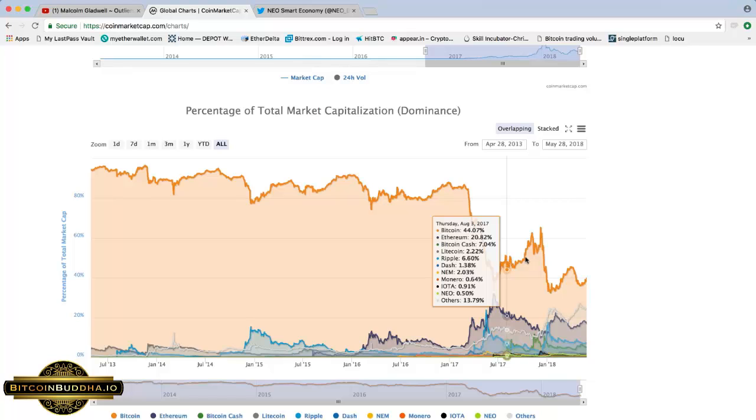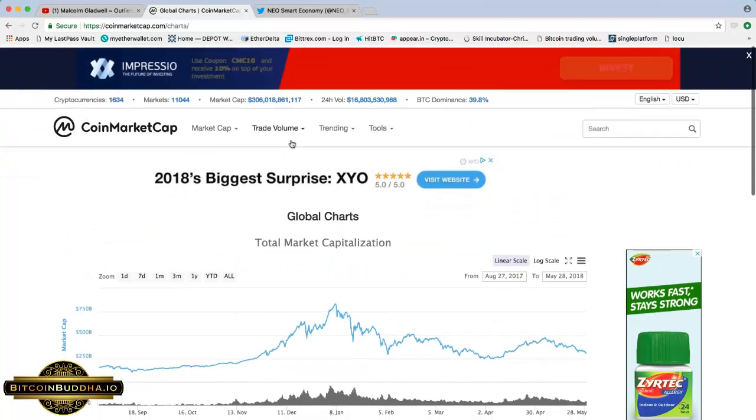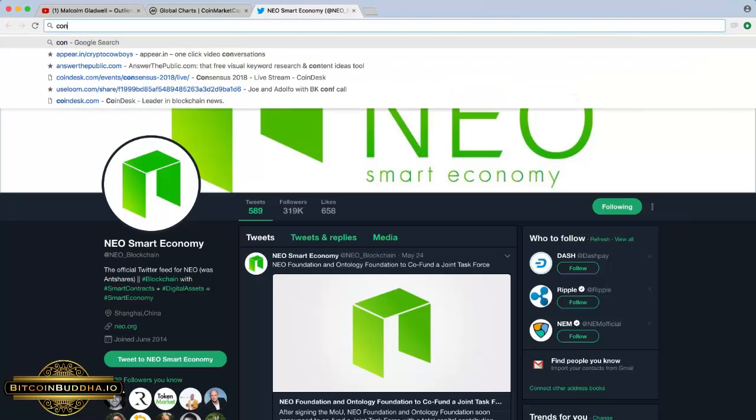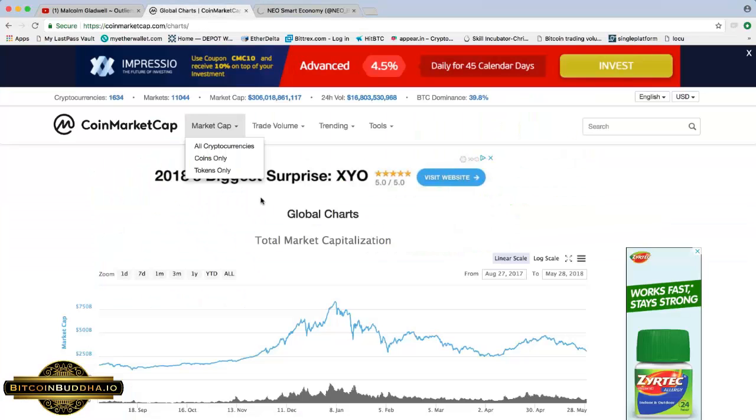So even though Bitcoin dominance has fallen, keep in mind, a lot of these projects on CoinMarketCap.com are not going to survive, right?